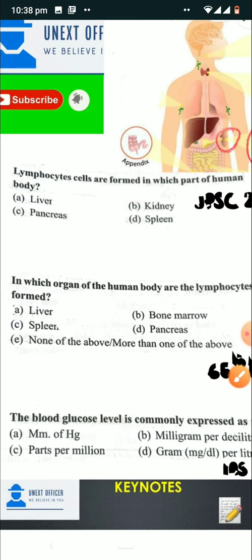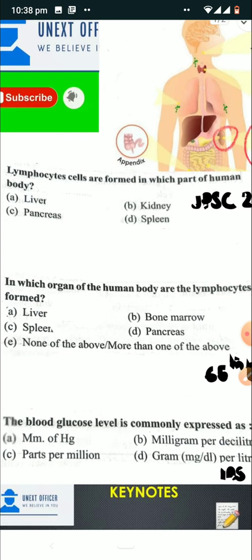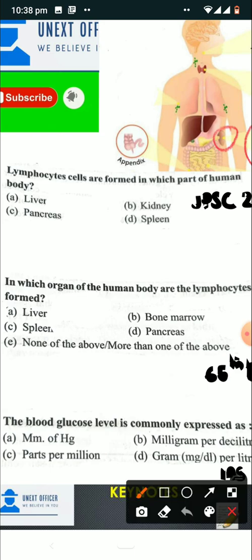Now coming to the next question. In which organ of the human body are lymphocytes formed? Option A liver, option B bone marrow, option C spleen, option D pancreas and option E none of the above or more than one of the above. So again this question is indirectly asking which among the following are lymphoid organs. So among them bone marrow is a primary lymphoid organ and spleen is a secondary lymphoid organ. So both these are right answers and the correct option is option E, more than one of the above.